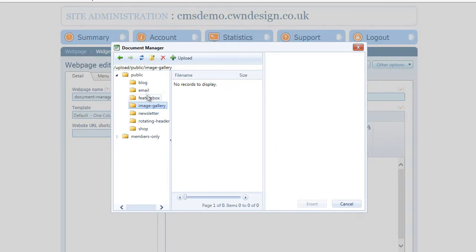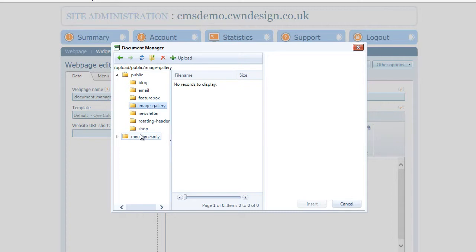I do want to draw your attention to this file structure, however. There is a public and a members only file, which is important when you're uploading your file to make sure that you put it in the appropriate place. The members only file is there for people who have a private area of their website. And what happens is if a document is uploaded into the members only section of the website, then it will be given the same access rights as if you were in a web page.